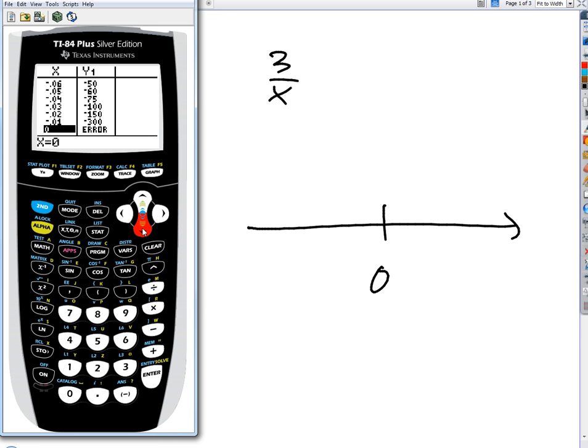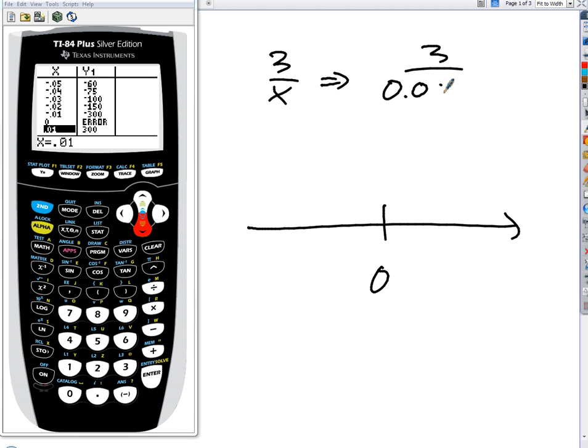Okay? And I could make this even smaller. Instead of just limiting myself to going by hundredths, I could go by millions or billions or something like that. If I were to try to do something like 3 divided by 1 millionth, I'd get an answer of 3 million. Right? So what's going to happen in general to the size of a fraction if we keep the top the same but we make the bottom smaller? It's bigger, right? And is there any limit to how small I can make this number on the bottom? I could choose 1 millionth, or 1 trillionth, or 1 quadrillionth. I could make it as small as I wanted to.